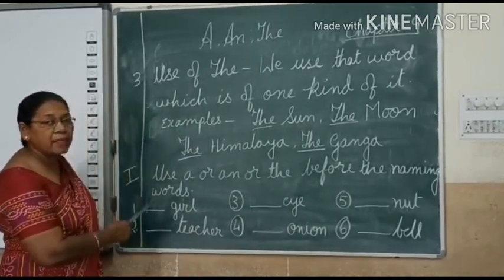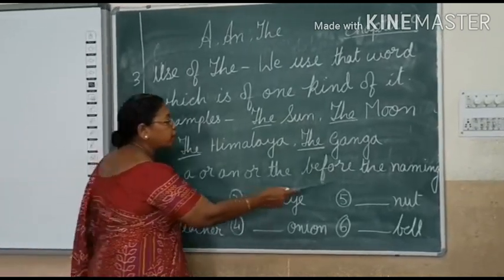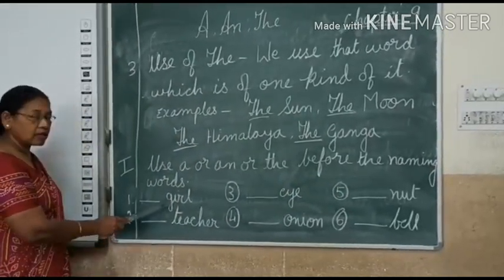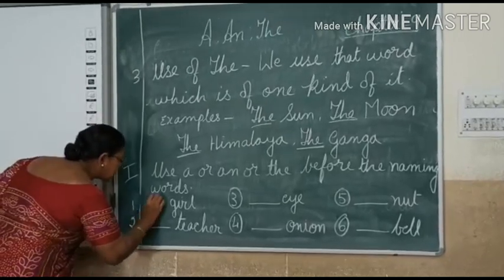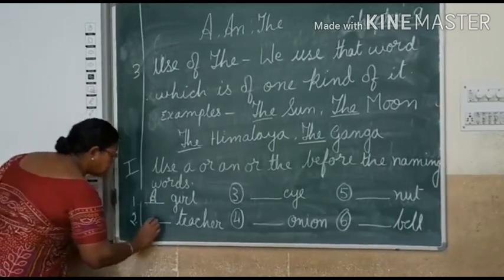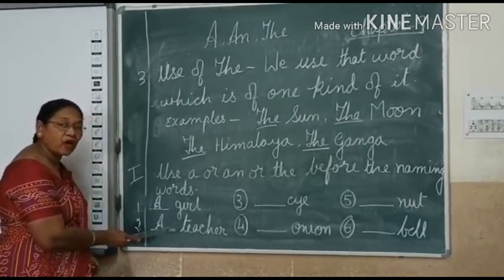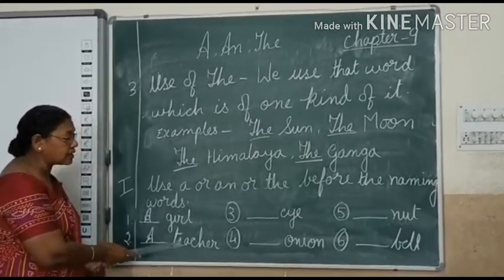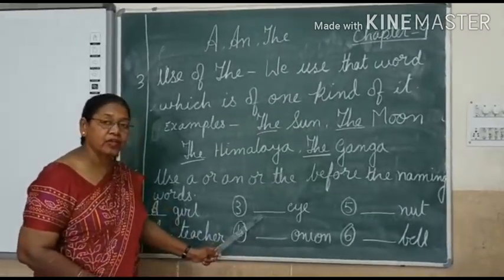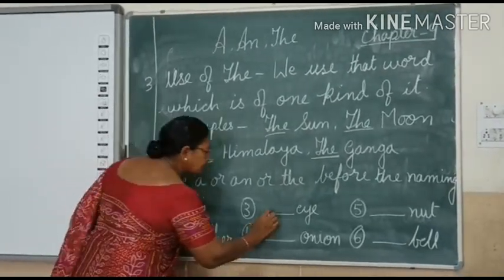Now activity number 1. Use a, an or the before the naming words. Number 1, dash girl. What will we use here? We will use a girl. Number 2, teacher. A teacher, because these words start with a consonant, not a vowel. Now number 3, egg. E is a vowel, so we will use an.